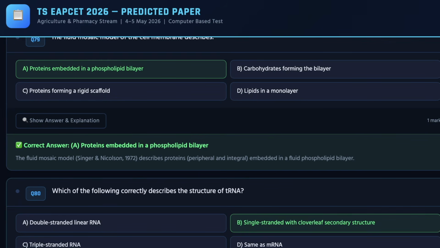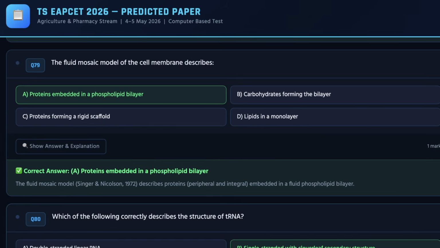The correct answer is B for it. So this is the overall question paper for Zoology and Botany. For Zoology and Botany, we have completely explained all the papers.